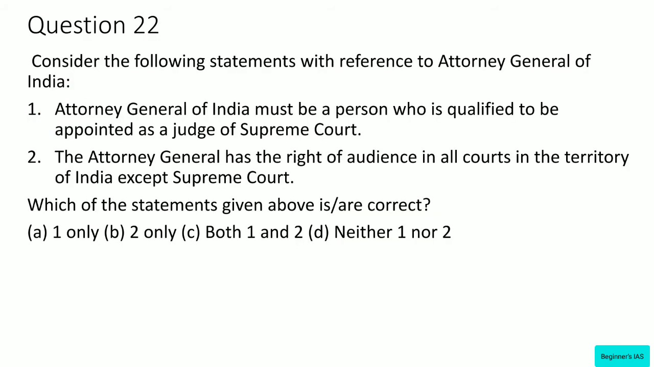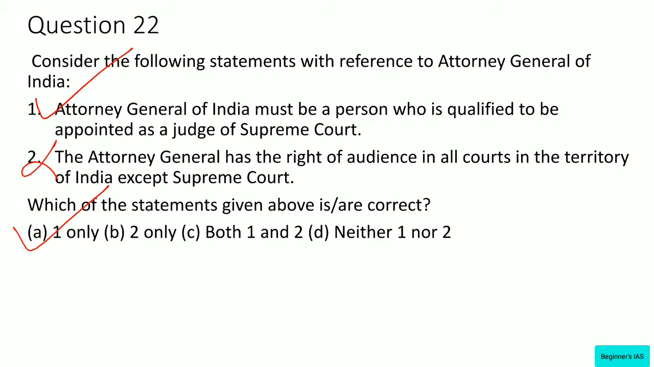Consider the following statements with reference to the Attorney General of India. The Attorney General of India must be a person who is qualified to be appointed as a judge of the Supreme Court. The Attorney General has the right to audience in all the courts in the territory of India except the Supreme Court. See, the qualification of the Attorney General of India is that he is required to be eligible for becoming a judge of the Supreme Court. Therefore, this statement is right. What about statement number 2? See, the Attorney General has the right of audience even in the Supreme Court. Therefore, this statement is wrong. The answer would be A, 1 only, since we have to identify the correct statement.